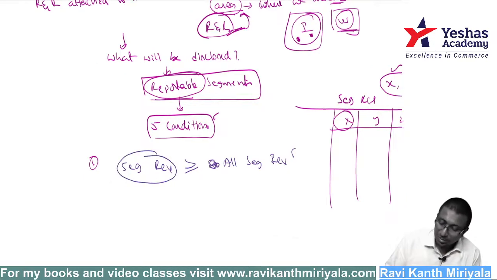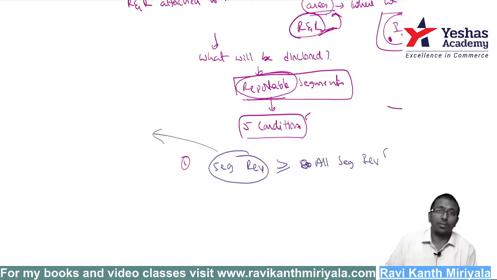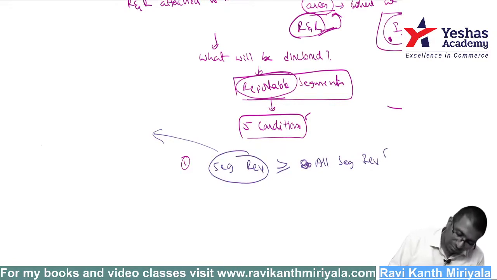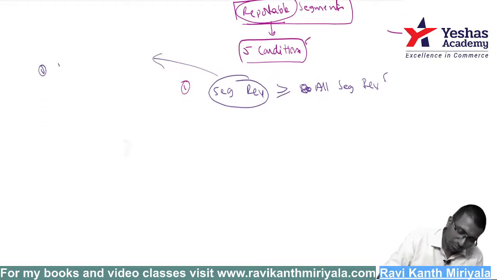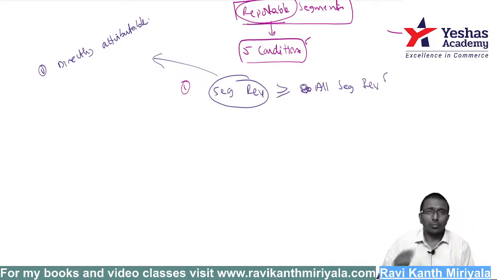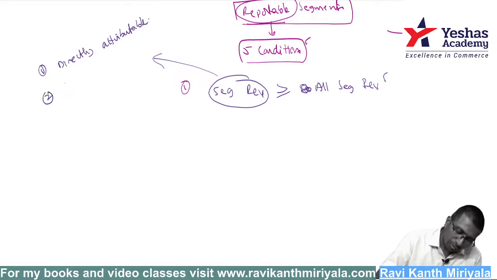Sir, but what do you mean by segment revenue? There is a definition actually given. First one is what? Which is directly attributable to that segment. Say for example, I have a paper business like ITC has. I directly sell to customers, which I sold to outsiders. That is my paper business. Next, when it is allocable, allocable business also is this one only.